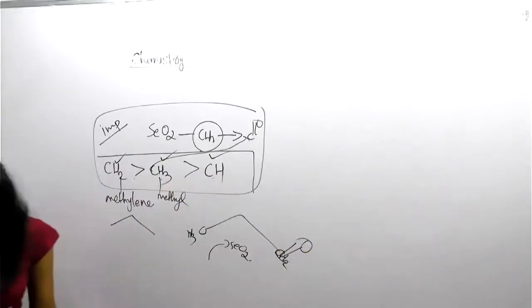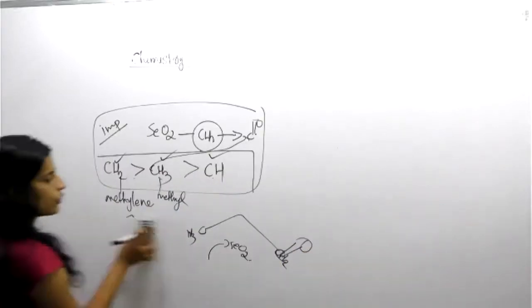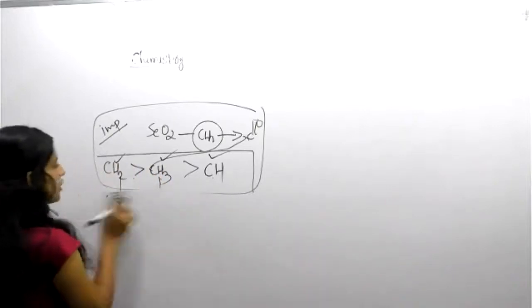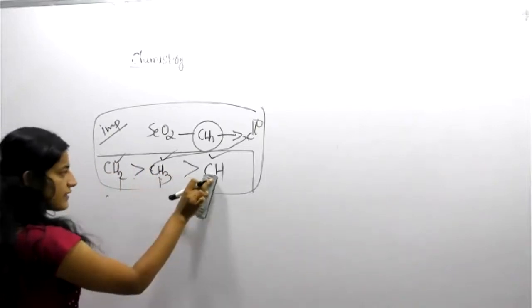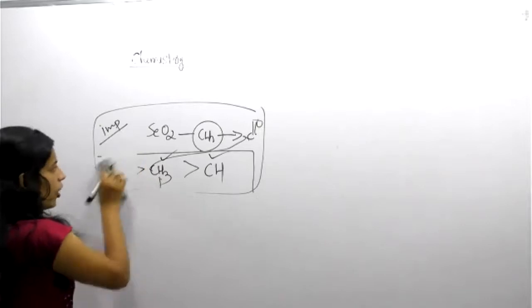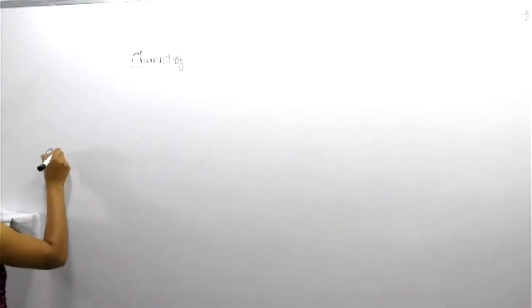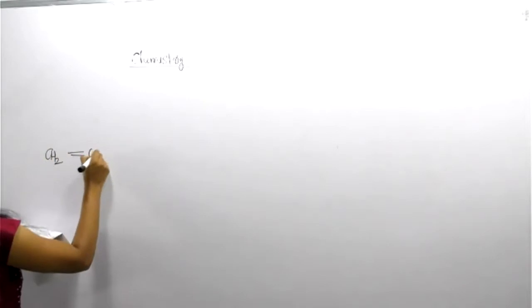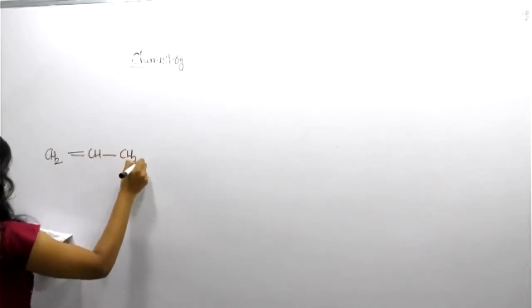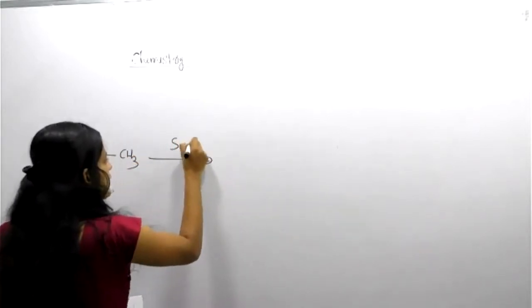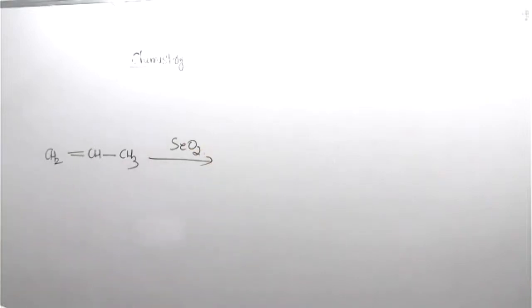So we can solve a problem, and it becomes more clear for you. Okay. So keep this order: CH2, CH3, CH is the order in which it will undergo conversion to C double bond O in the presence of SeO2. A problem. Suppose CH2 double bond CH, CH3 in the presence of SeO2.